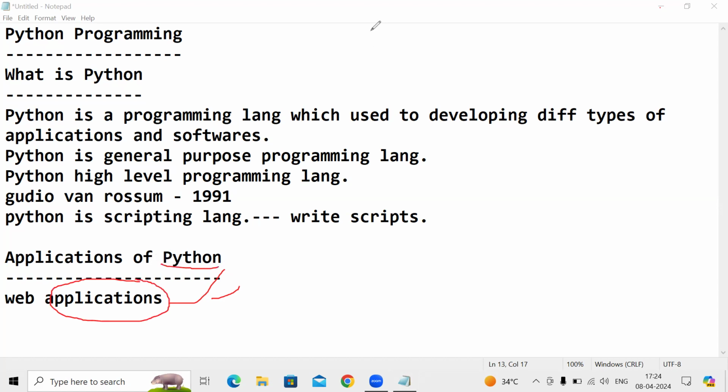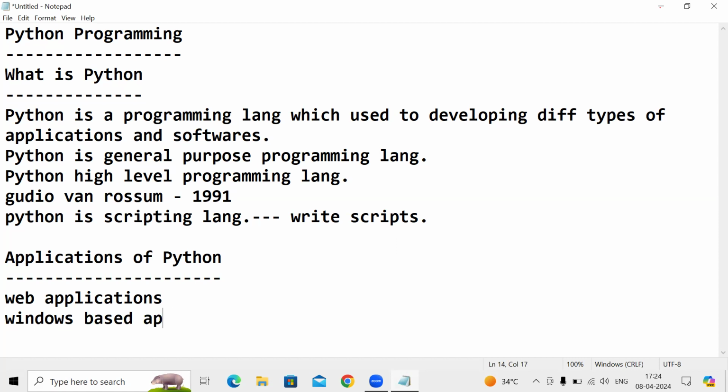Not only Python, we can develop them using Java, C++, .NET. We can use any type of language to develop web applications, but Python is also one programming language to develop web applications. And one more thing is Windows-based applications.